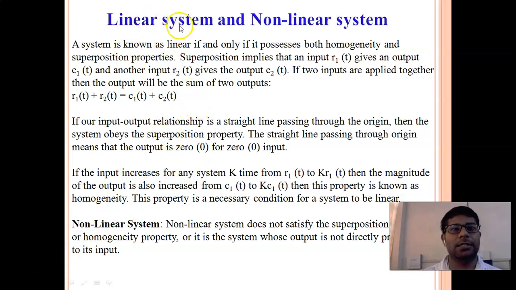So we'll see the linear system first of all. What is a linear system?